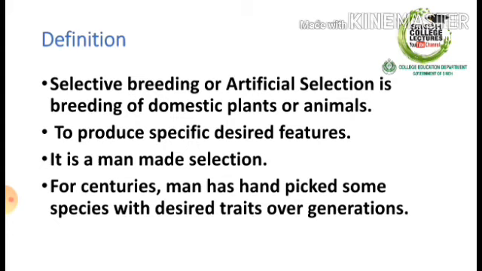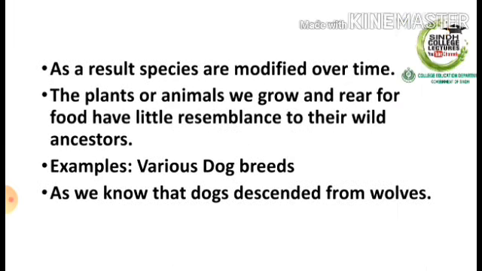The plants or animals we grow and rear at home have little resemblance to their wild ancestors. For example, various dog breeds. As we know, dogs descended from wolves, and even today wolves and dogs readily crossbreed with each other. Despite their differences, a few modified dogs resemble wolves. This figure shows that different dog breeds are derived from their ancestor, the wolf. When we closely observe the wolf and the dog breeds, they seem to be very different from each other.